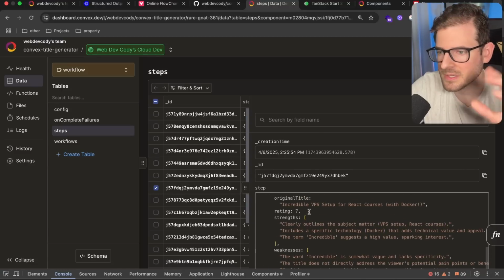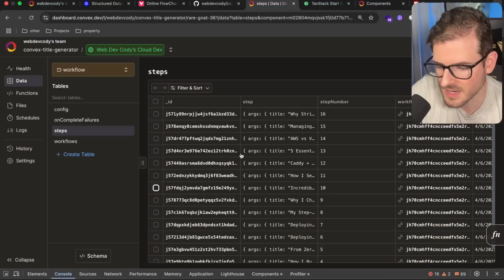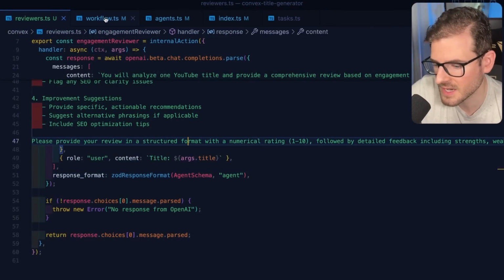Now again, where's the issue? Is it the agents writing the titles? Do they just suck at writing titles? Or is the reviewer very biased for a certain amount of titles? And that's, again, where it's going to take a lot of time as a developer to come through and tweak this stuff up. Well, let's just assume we can make these titles better.